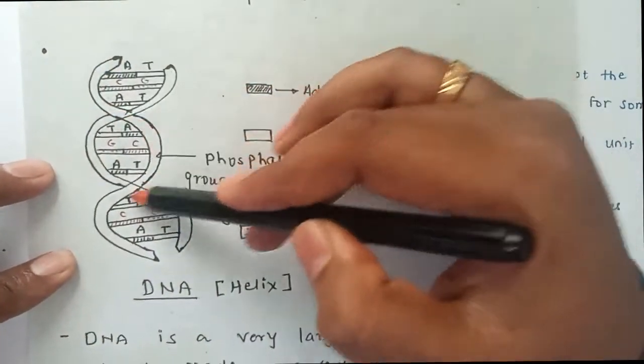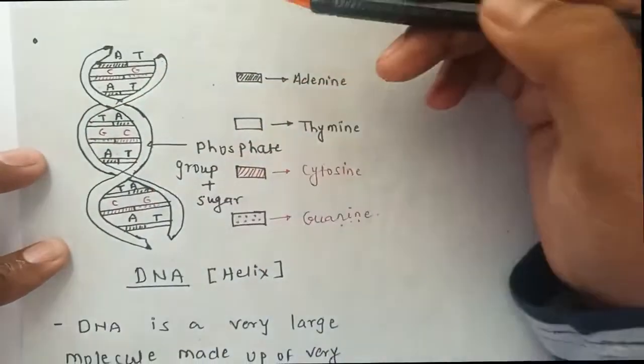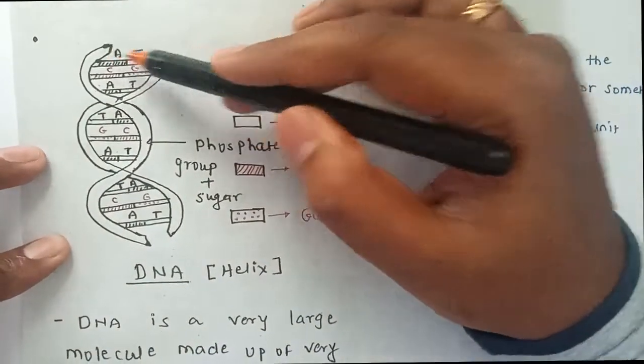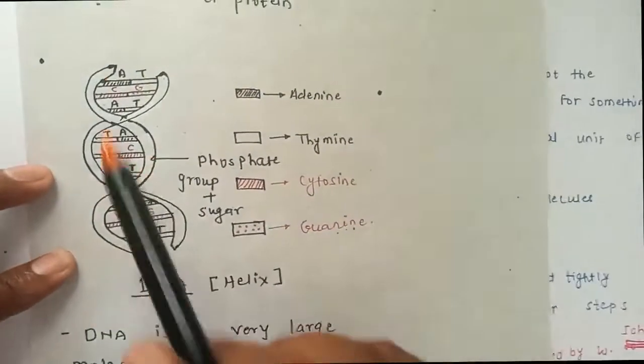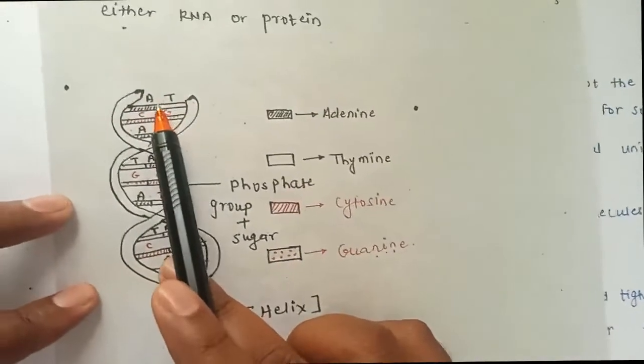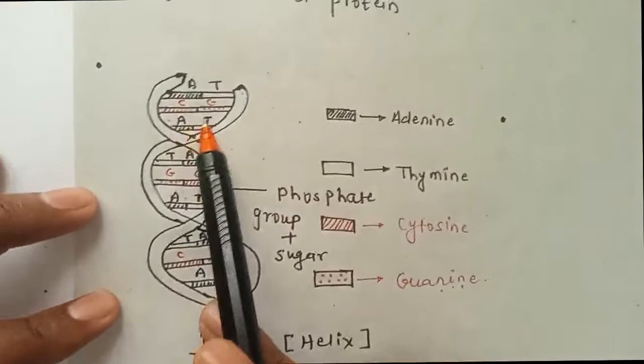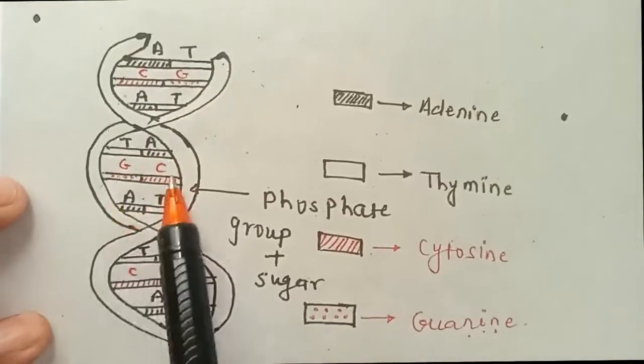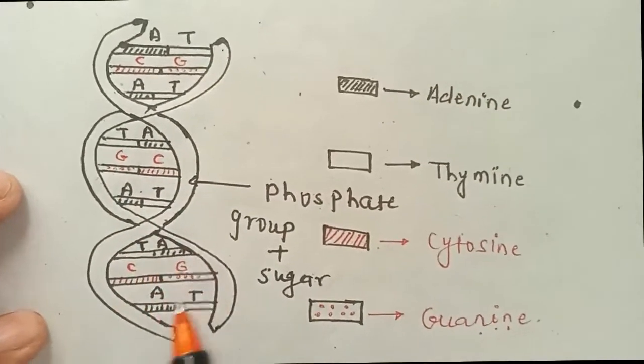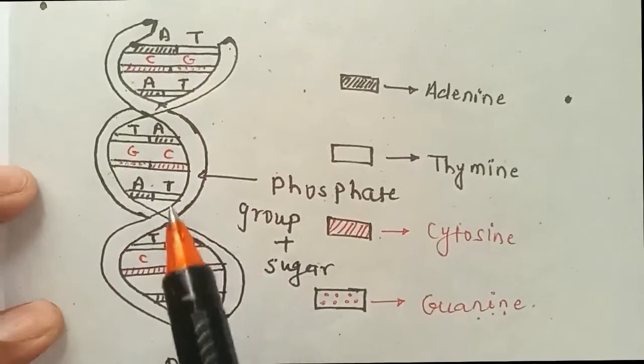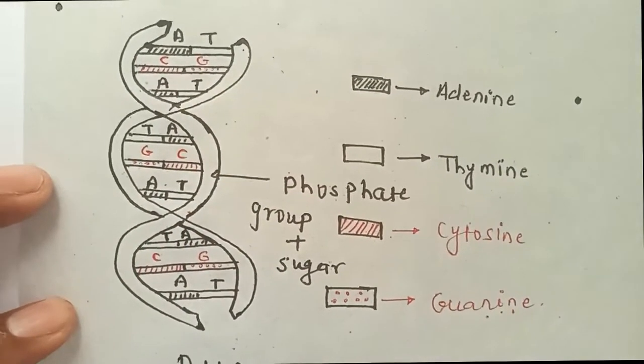This is a double helical structure. Inside this helical structure there are certain letters I have written, A, T, and there is bonding between AT, CG, TA, GC, AT, TA, CG, AT. What are these AT, CG? That is nothing but the sequence of nitrogen bases.